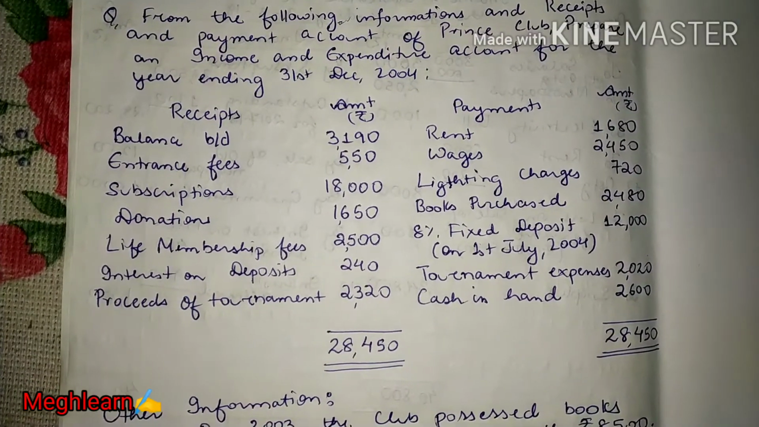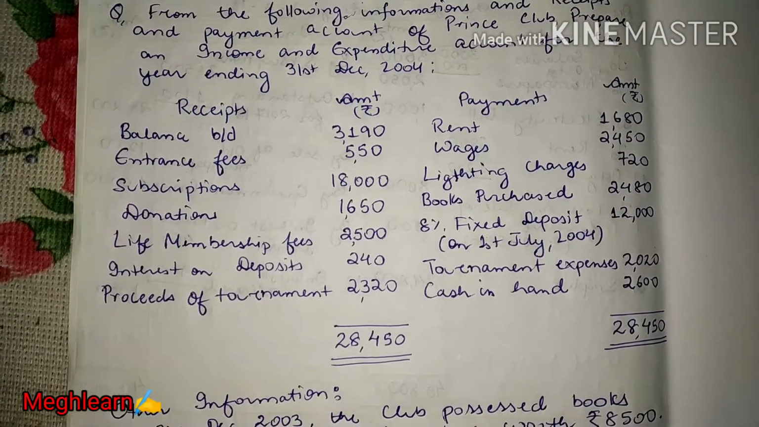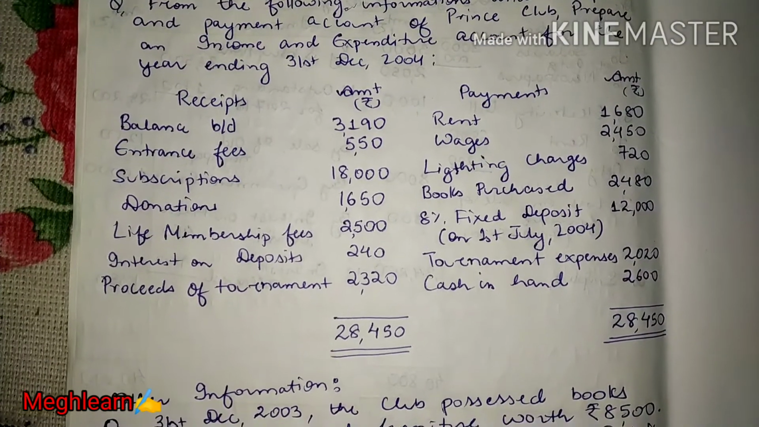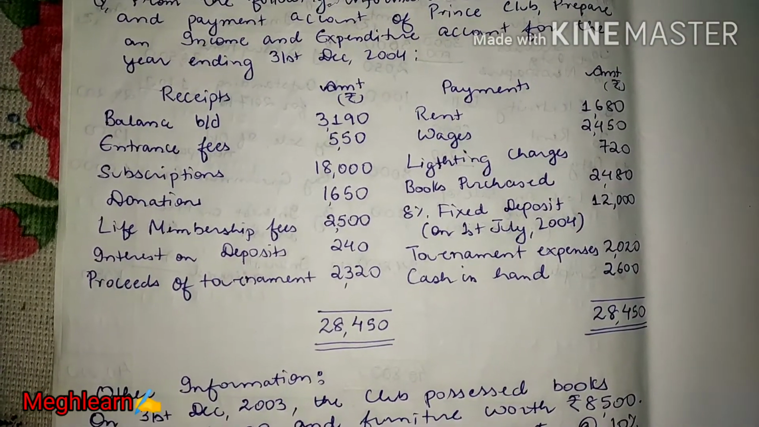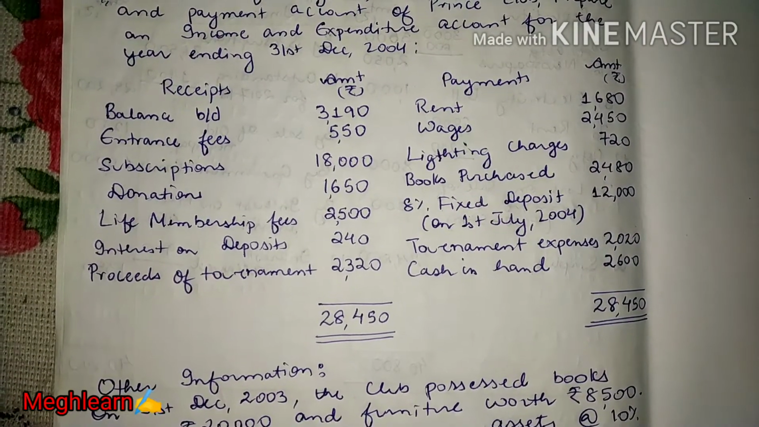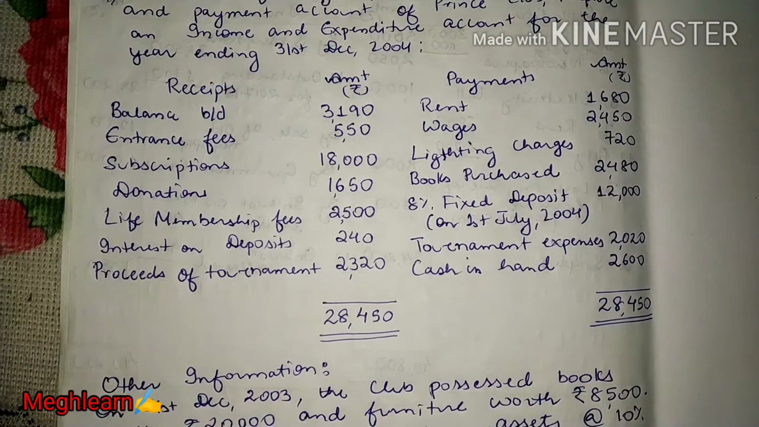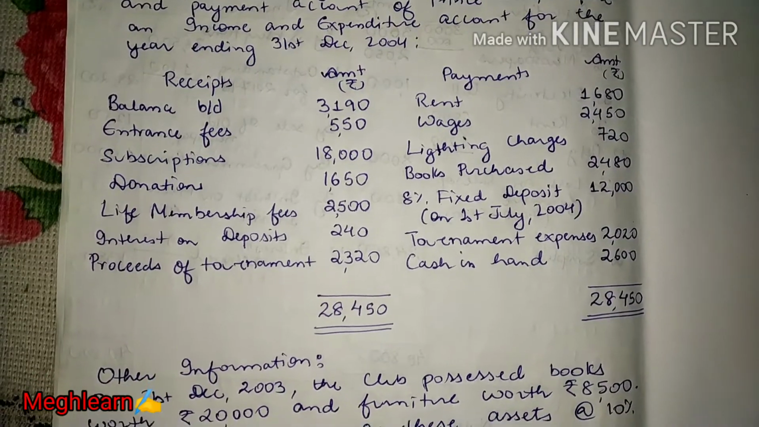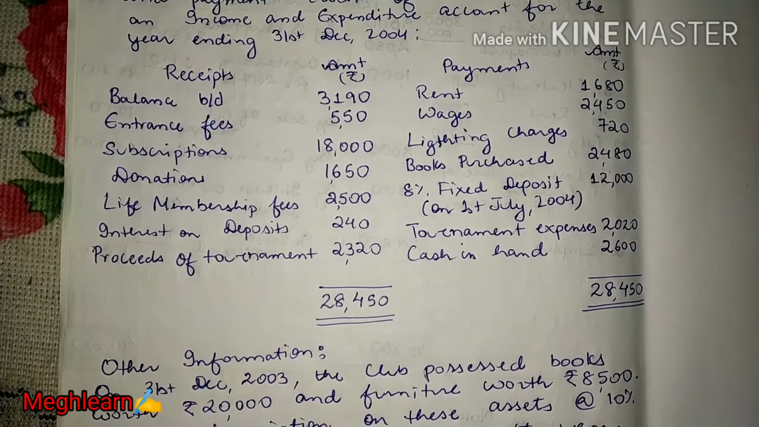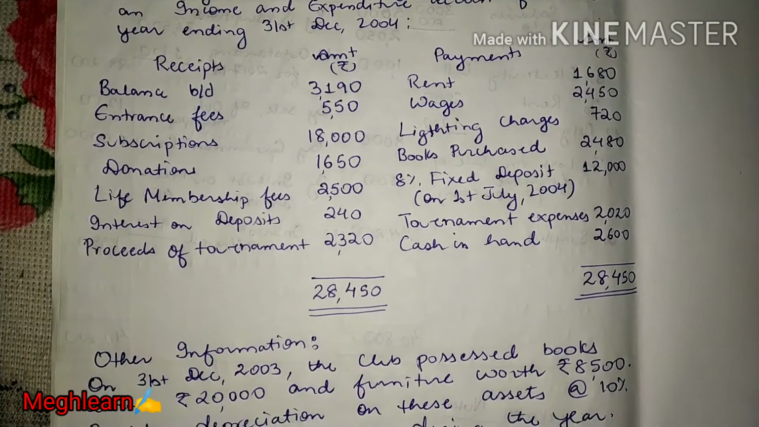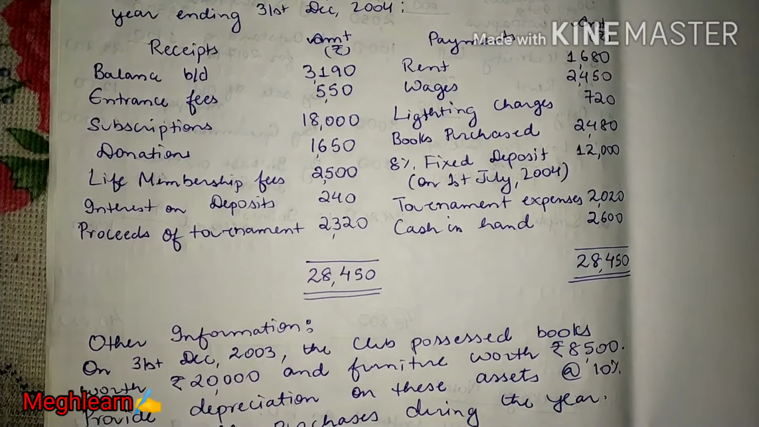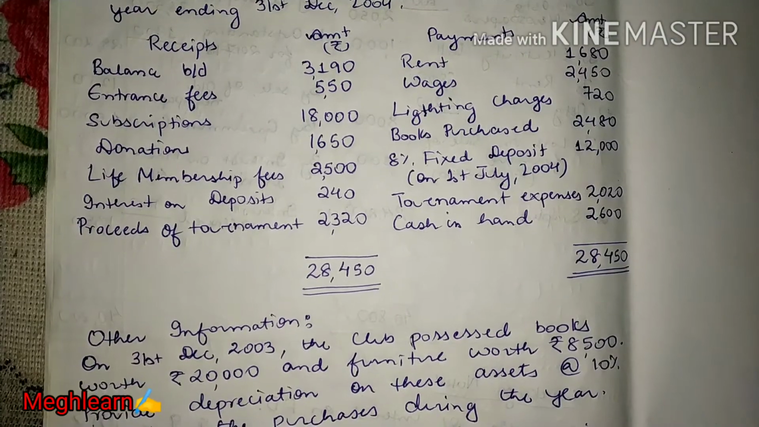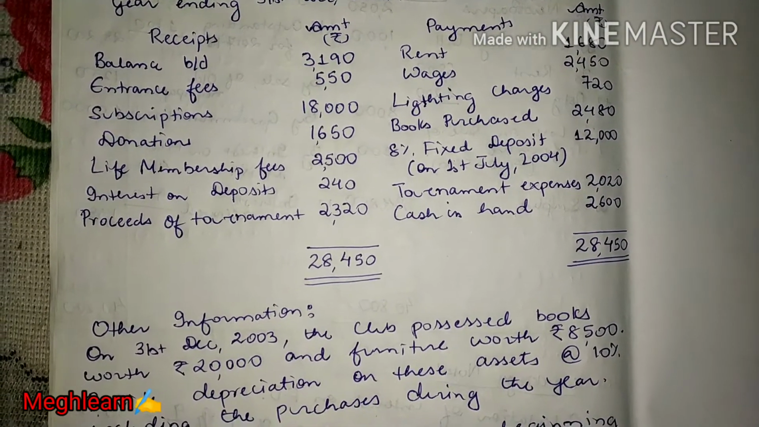In the receipt side we have entrance fees which will not be recorded in the income and expenditure account. Then we have subscriptions, yes, this item will be recorded. Then we have donations, this will also be recorded. Then life membership fee, yes, this is a capital receipt and will not be recorded in the income and expenditure account. Then we have interest on deposits, yes, interest on deposits will be recorded. Then we have proceeds of tournament, yes, this item will also be recorded.